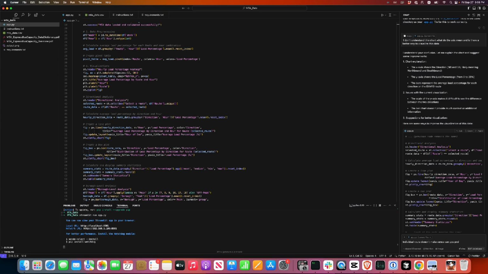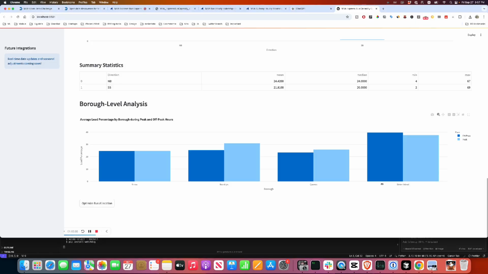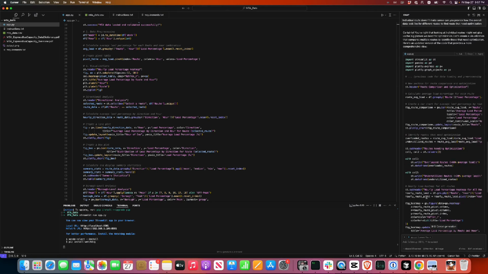Can you provide how the overall data looks like for different routes to find routes that need optimization? This is literally like we are talking with the data and telling what they should do. Let's see. So this is done.